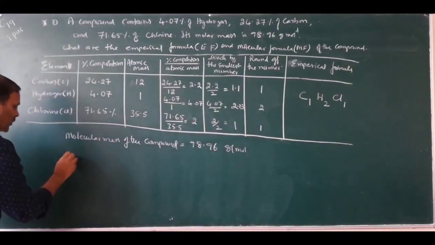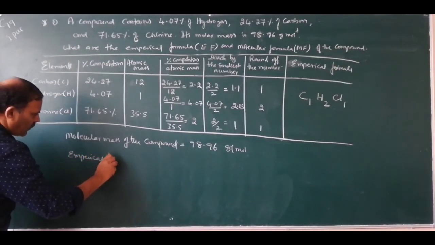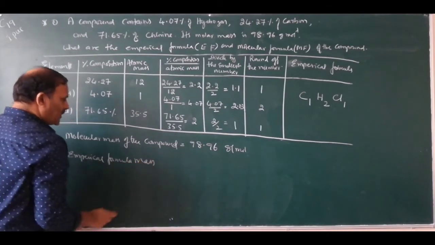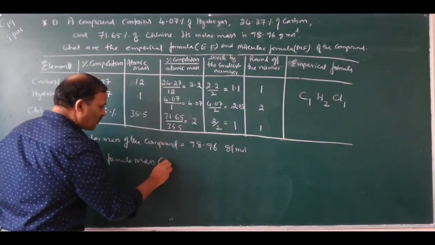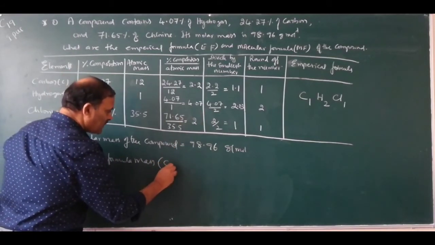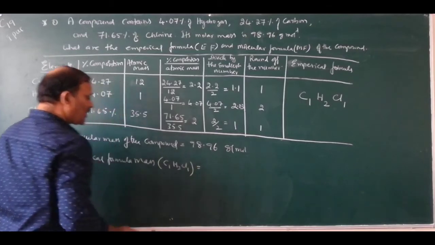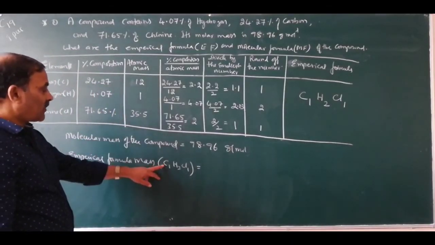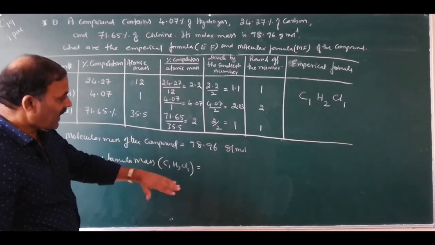Then you have to calculate empirical formula mass. So to calculate empirical formula mass, we need empirical formula. What is the empirical formula? C1H2Cl1. So how to calculate empirical formula mass?